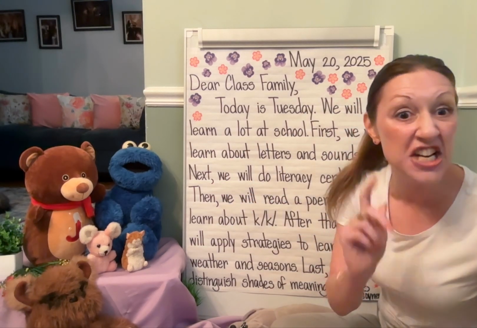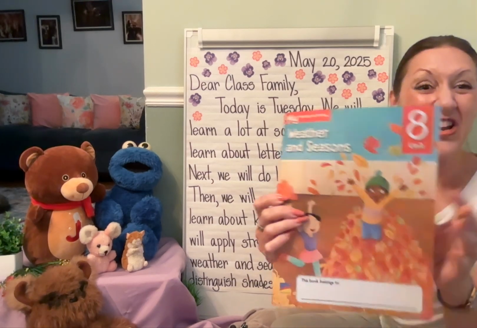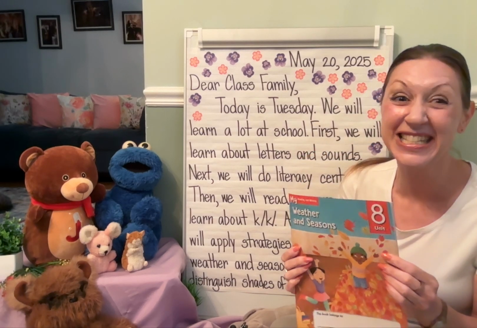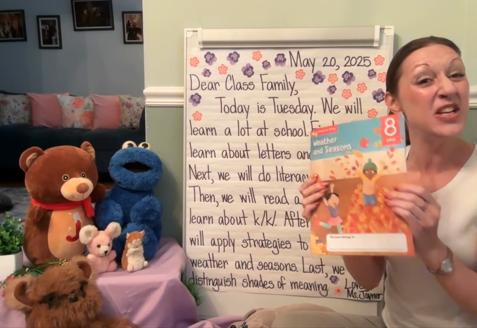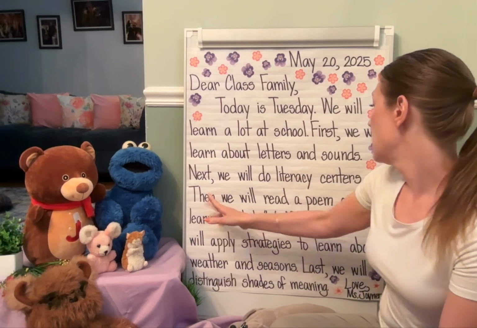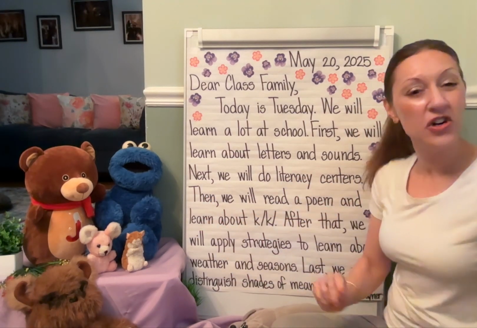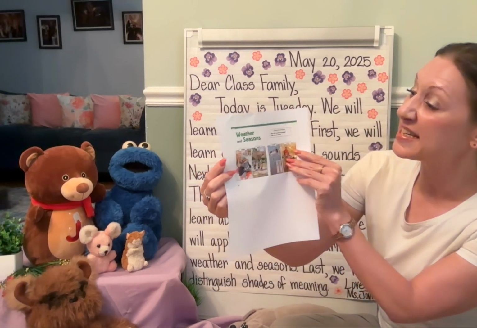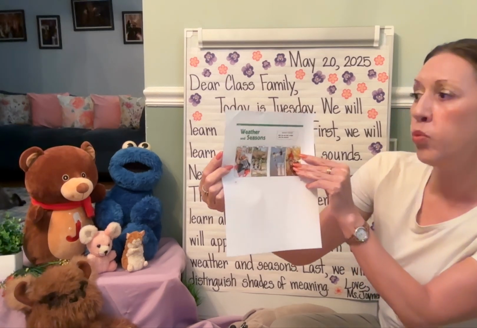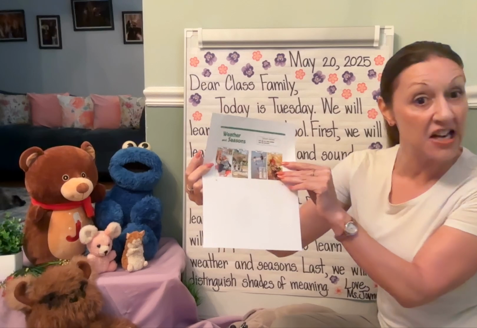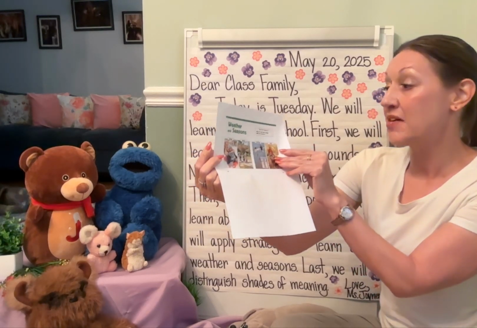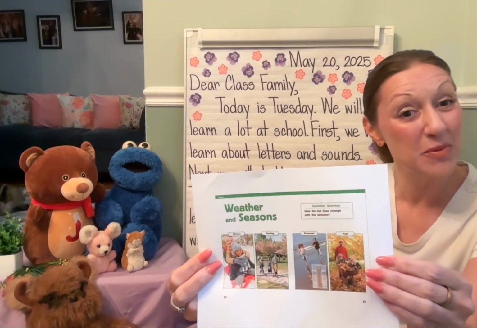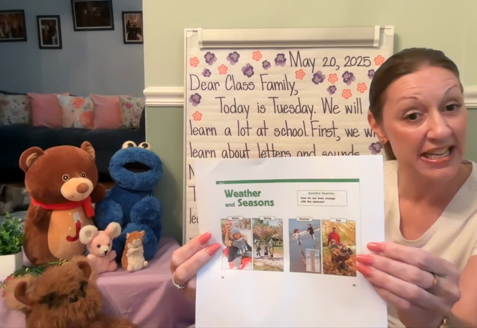Okay, in addition to that, we have our Unit 8 magazine. We're going to be using this resource to reread some text and to do some other things within it. Then we will read a poem and learn about the letter K. Prior to reading the poem, we're going to review that topic 8 is focused on weather and seasons with the essential question, how do our lives change with the seasons? Remember, we're going to be thinking about that as we are learning in topic 8.